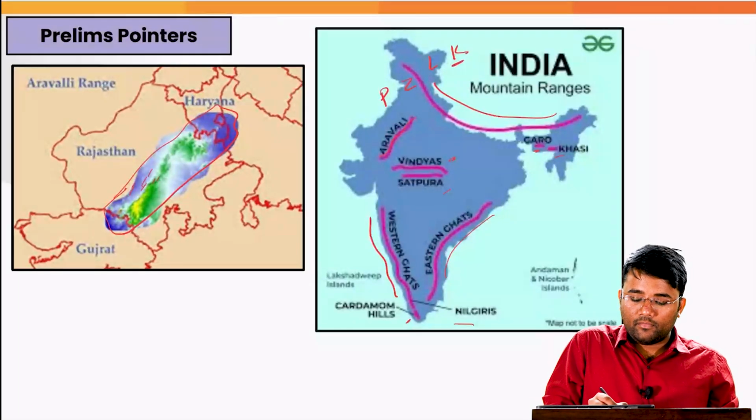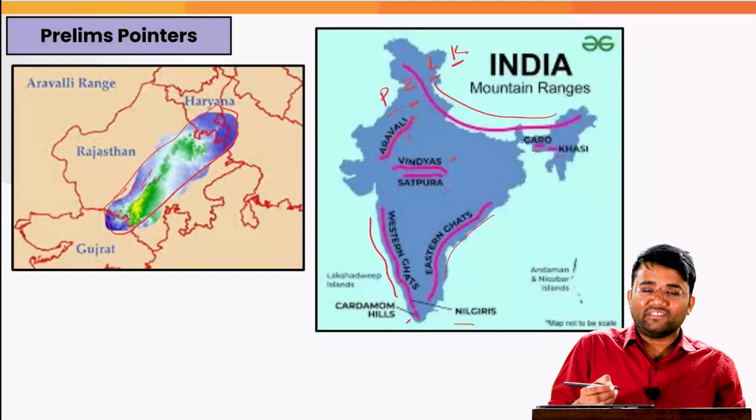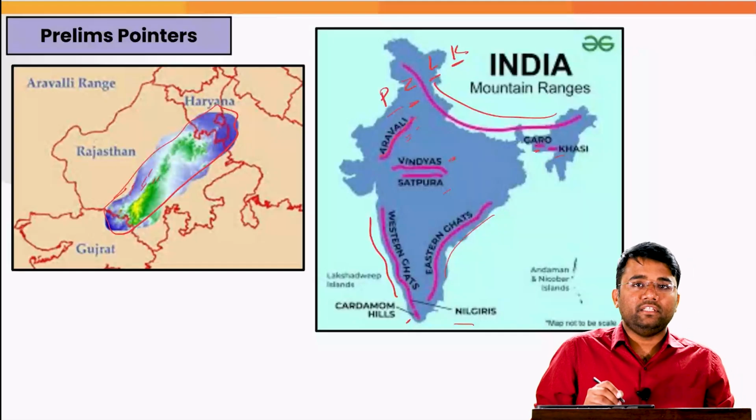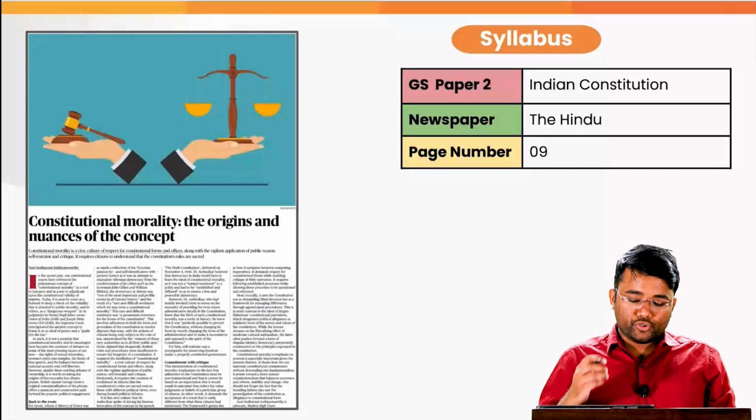It is the Karakoram range, Ladakh range, Zaskar range, and the Pir Panjal range. Also, you people tell me in the comment box which is the highest peak in the Aravalis range. Our next topic is constitutional morality.